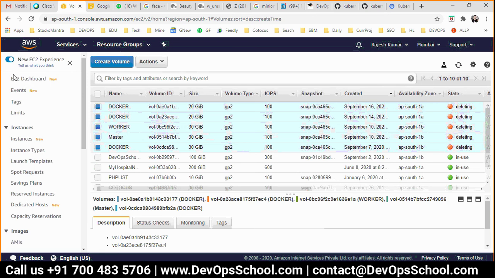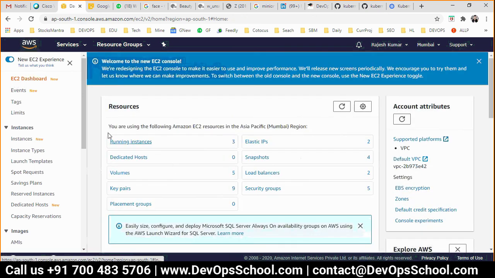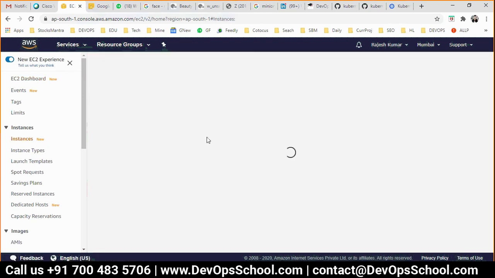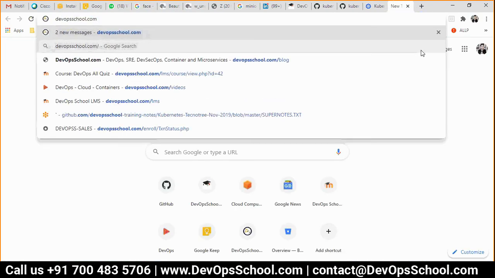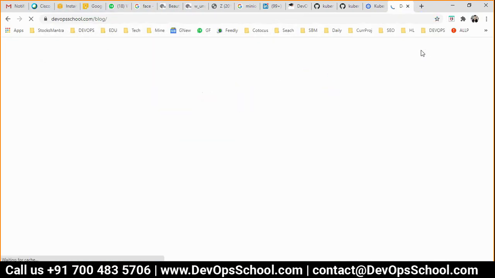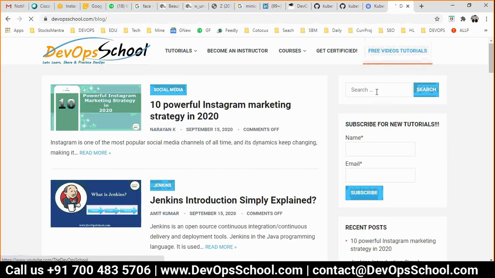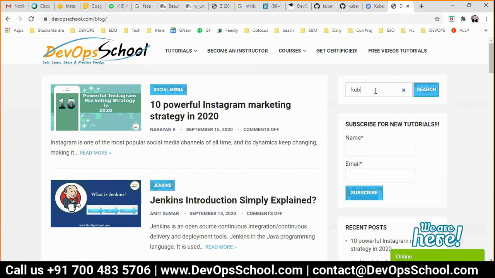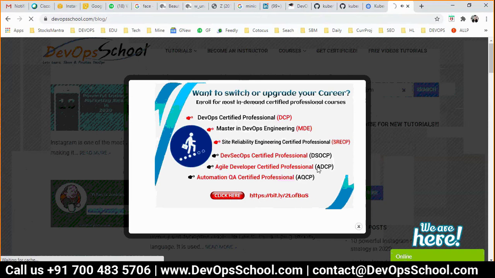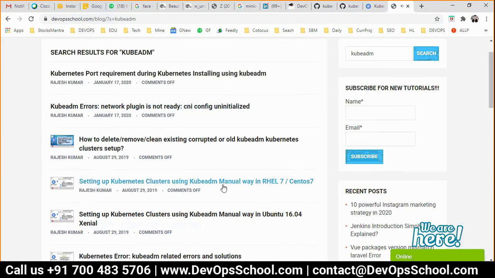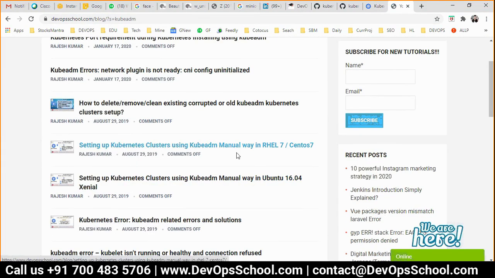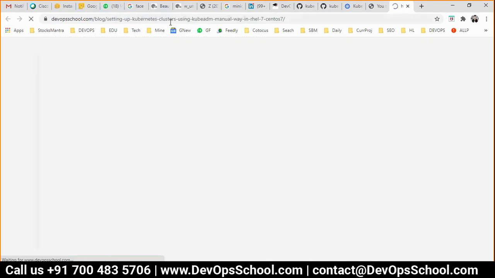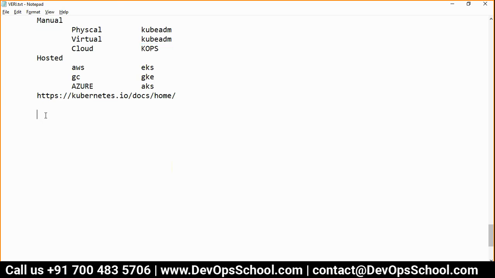So now I want to set up a master. Guys, look at my screen. Now, how do we set up? I have one documentation you can refer to, and that is the blog. Here you type KubeADM, and you see Setting up Kubernetes cluster using KubeADM manual way in RHEL. Here you have manual options, whichever you want. We are doing CentOS, so I'm using this documentation.